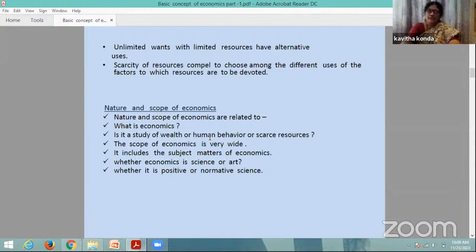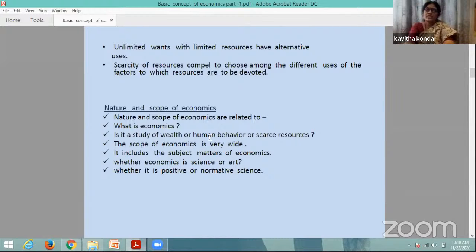Within agriculture again, they have to decide whether to use the land to cultivate paddy or to go for commercial crops like chilies, cotton, or other things. It means a farmer has to choose. His choice making is important in production, whether he goes with paddy or with other crops. That's why alternative uses exist for resources.